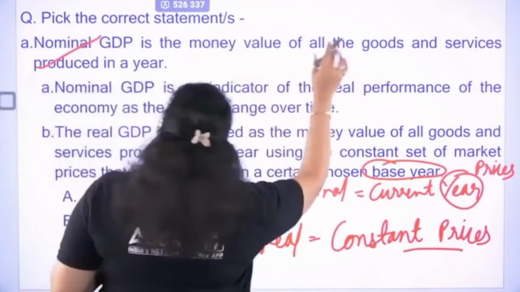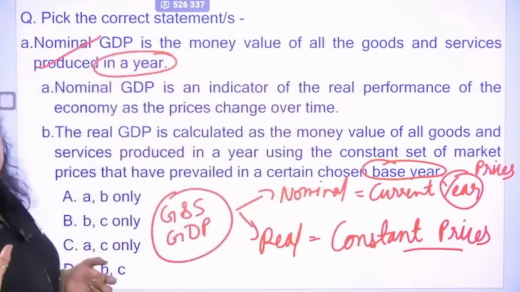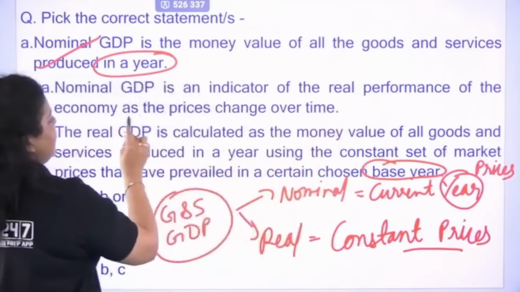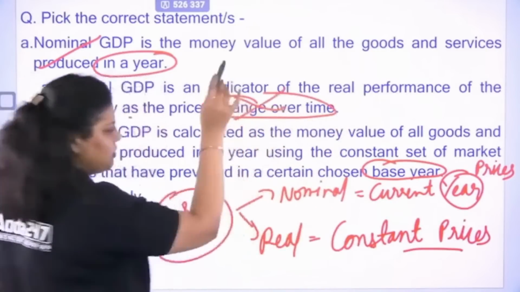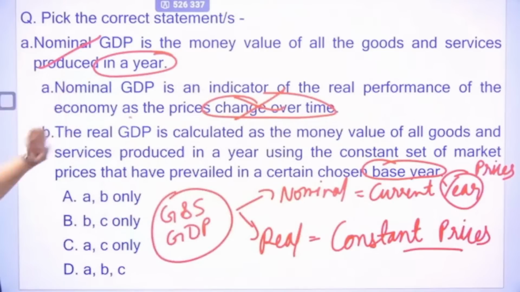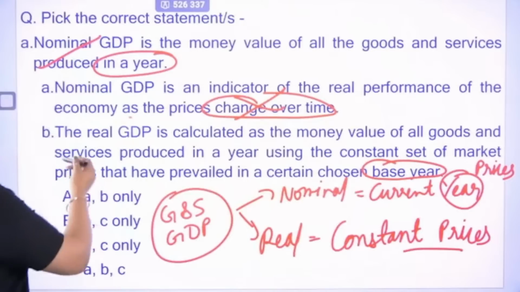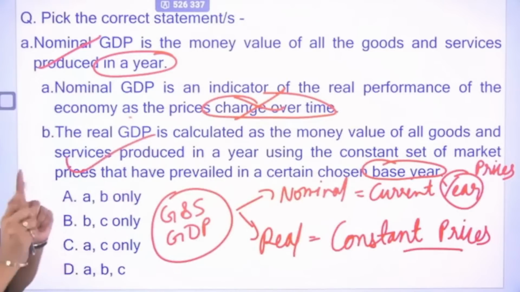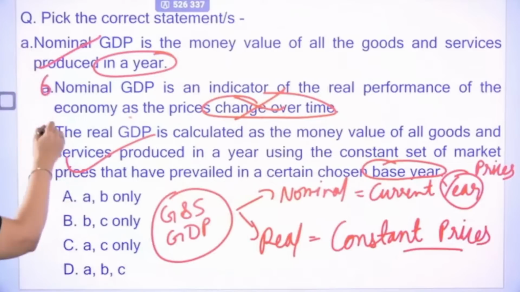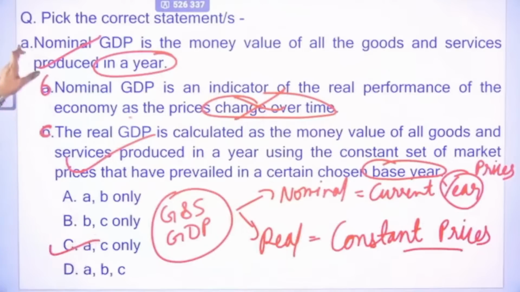So the first statement is correct: nominal GDP is the money value of goods and services produced in a year. Nothing is comparative here. Second is saying nominal GDP is the indicator of real performance of the economy as the prices change. We are not talking about change in the prices; we are just talking about the price in the current financial year. So first is correct, second is incorrect. Third is saying real GDP is on constant prices with the base year comparison. That is correct. So statements A and C are correct, and B is incorrect. That's why the right option will be C option.